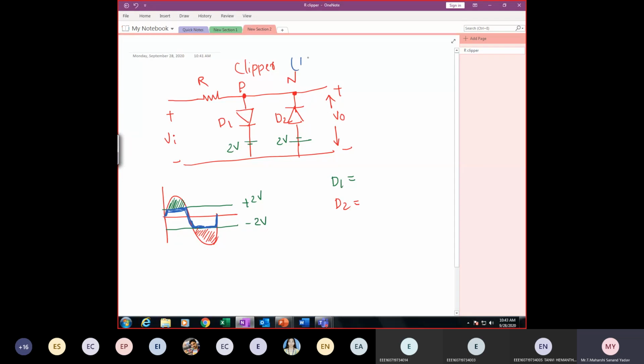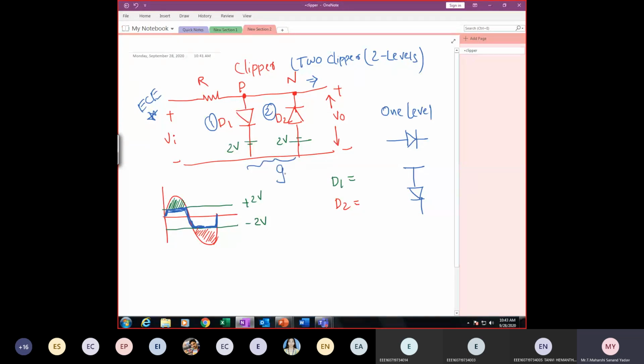But for you, the 2-level clipper is not there. Suppose if you want to learn, no issue. If you know the concept, you can write it easily. This is nothing but a clipper of 2 levels, meaning simultaneously I'm considering 2 diodes, first diode and second diode. But it is enough for you to learn only 1 level, that is, circuits that contain a single diode. Suppose if you want to try, you can try this. Generally, this is an important concept for EC guys, because mostly this kind of problems only they'll get. If you are going for GATE also, you can expect the same kind of questions.